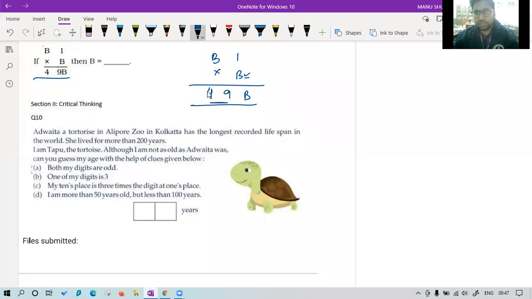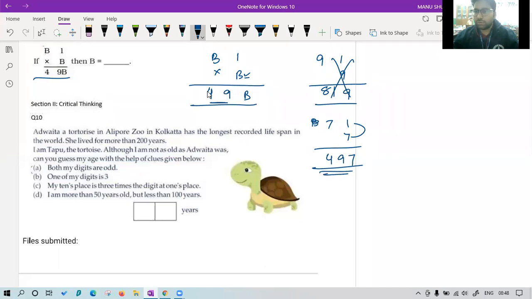Okay, Krishna is saying 9. Let's see, is it correct? If you take 9, Krishna, what will happen is 9 ones are 9, 9 nines are 81. That is wrong. So the correct one is 7. If you take 7, you can check, it will be 7, and everything is now working. 7 sevens are 49, and the answer is 49. So this one is working. I hope this one is clear to you, that how we got the value of B equal to 7.